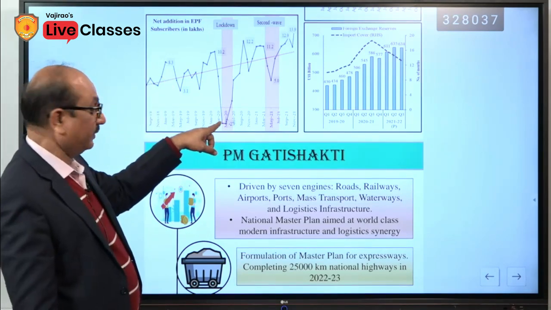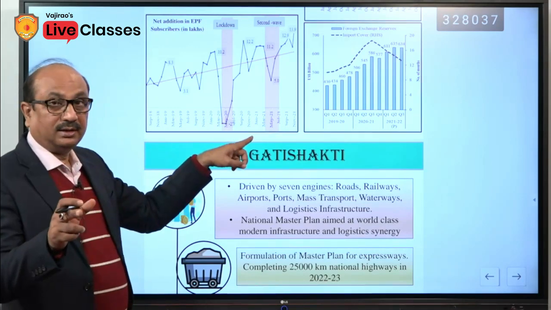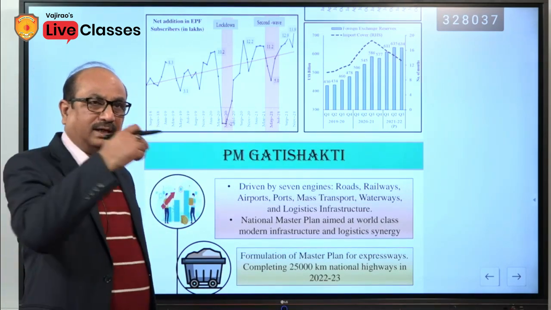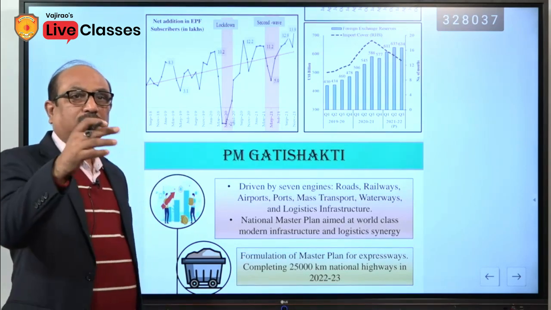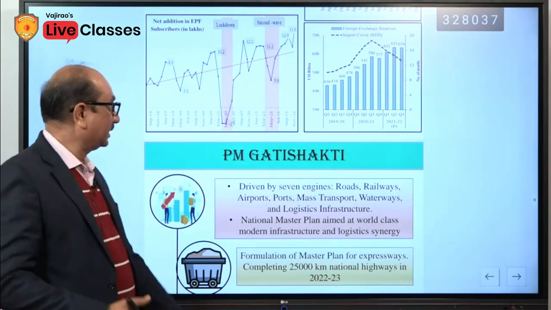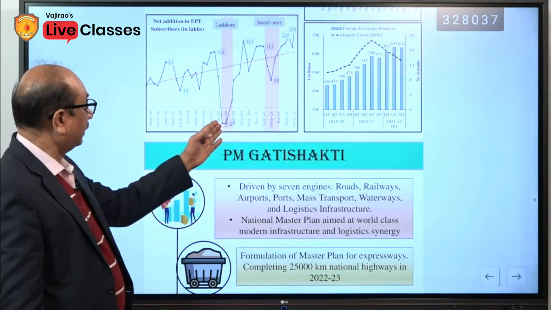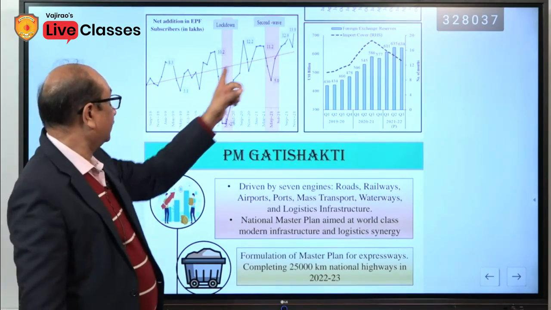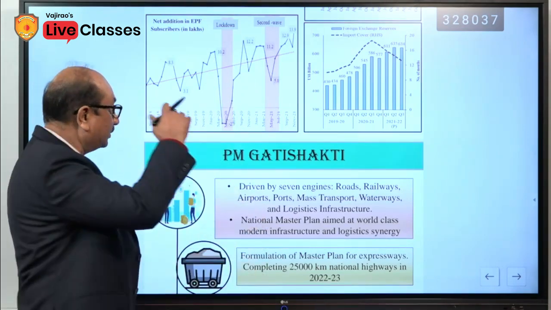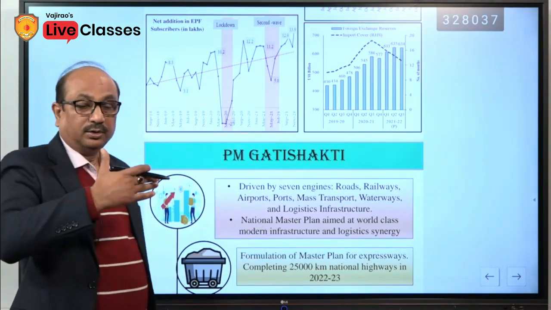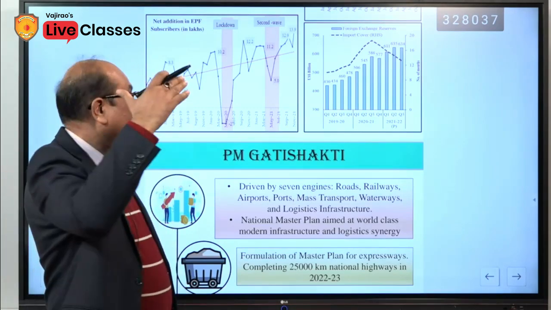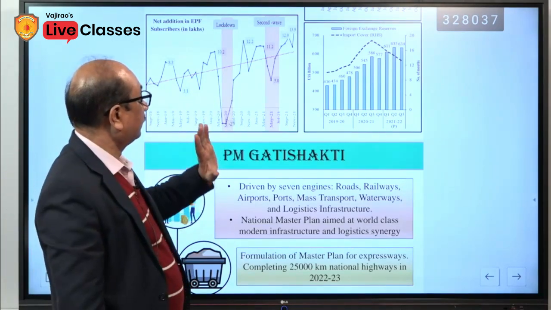In March 20, when the lockdown started, everyone knows that companies eliminated people, people left the job, went to their houses, went to the village areas, and that is why there was a sudden fall. Thereafter, it has been a zigzag, and gradually it has been increasing. This line is showing that though there was a downfall due to the economic impact of the pandemic, even after that it is increasing. So, there is an increasing trend.